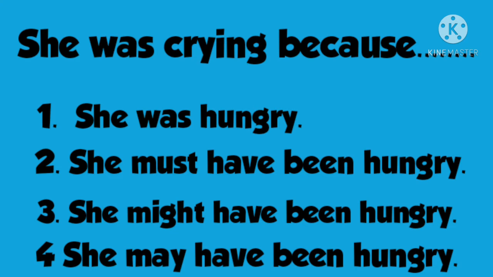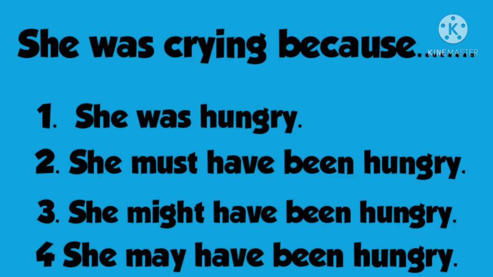Here I'm talking about the two actions were happening at the same time. She was hungry, so she was crying. Both were happening at the same time. She must have been hungry means she was hungry, I'm sure, and at the same time she was crying. She might have been hungry, and at that time she was crying. Means two actions are happening at the same time. I'm not saying that she was hungry before and then she was crying. No, it's not the case.